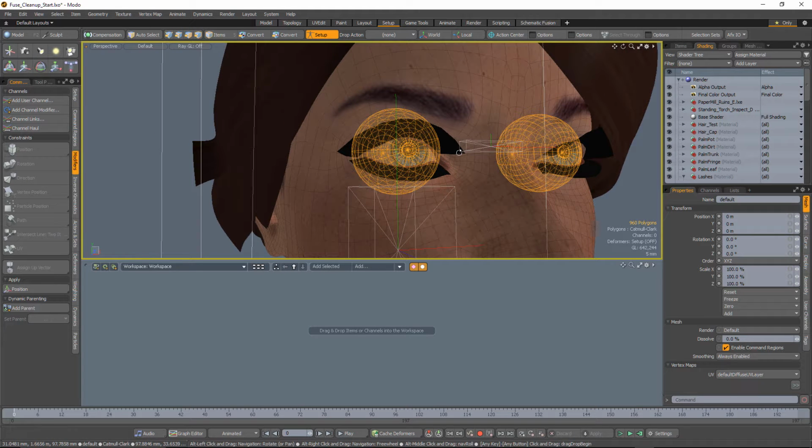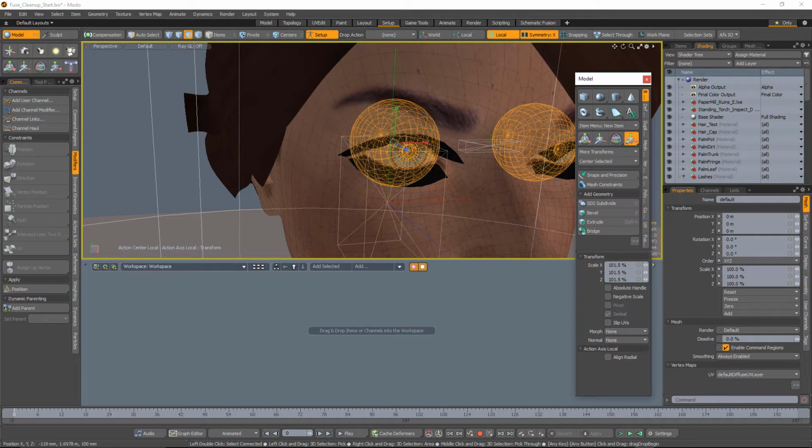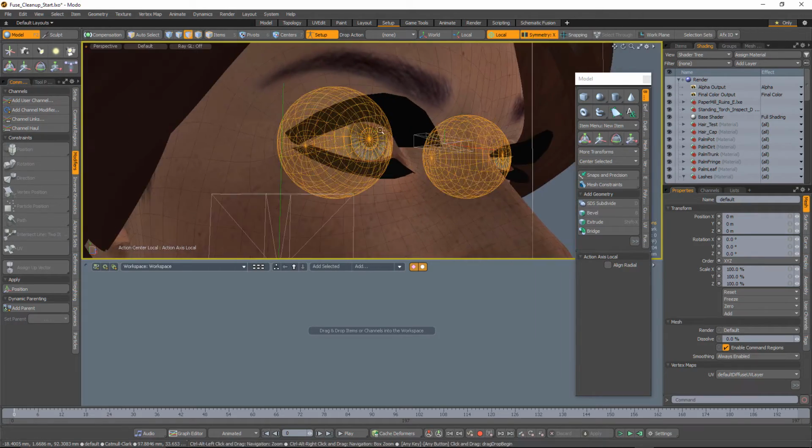We're going to select all of these. I can use the Scale tool, and I'm going to set the Action Center to Local, and then we're just going to scale these down just a tiny bit. Let's bring up our model tab here so we can see how much we're actually scaling down. So I want to go down to something like 99 or 99.5%, so just a tiny bit so that we get a little bit of clearance now. And let's deselect that, and now we'll paste in the old eyes here.